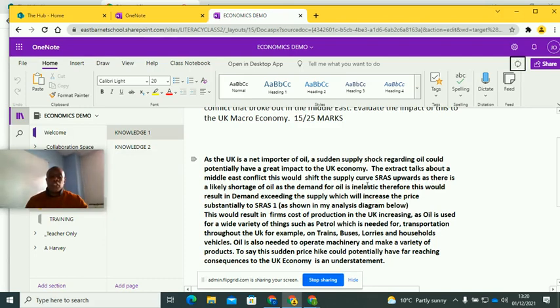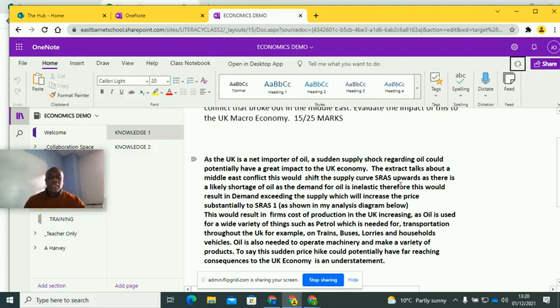This would shift the supply curve SRAS upwards. Can you see I'm referring to the extract already? I'm scoring application marks as well. Very clever way of doing it, okay? So bear that in mind. I'm using the case study straight away.